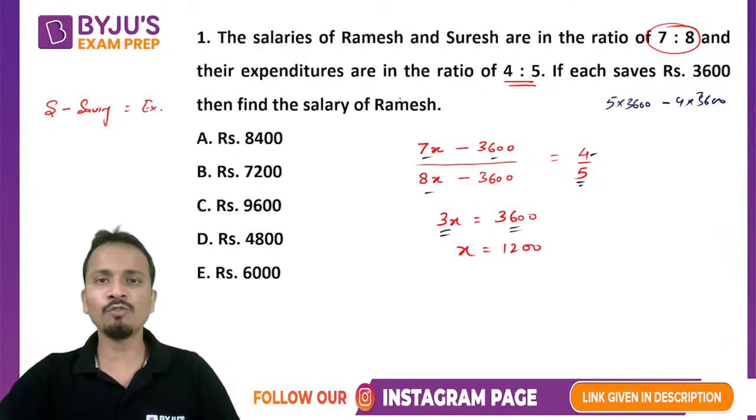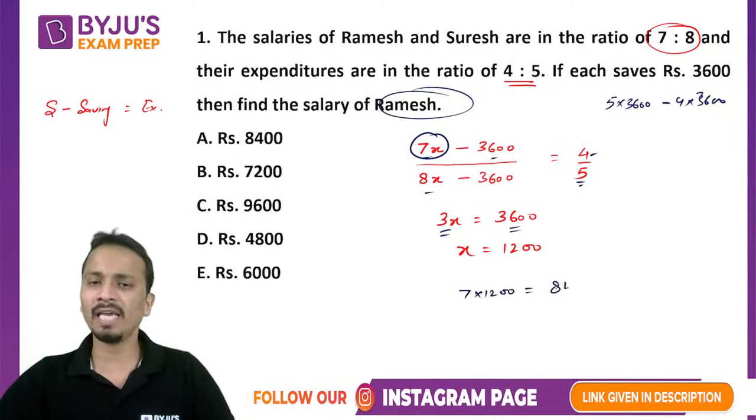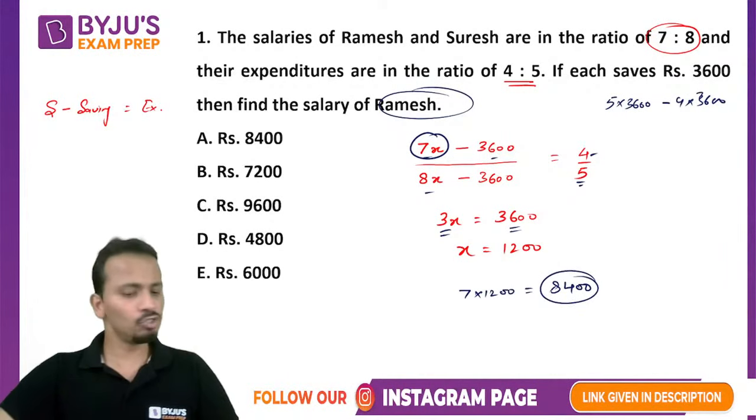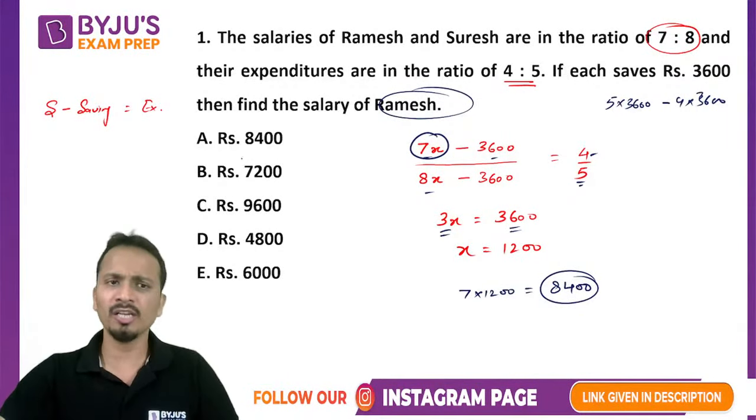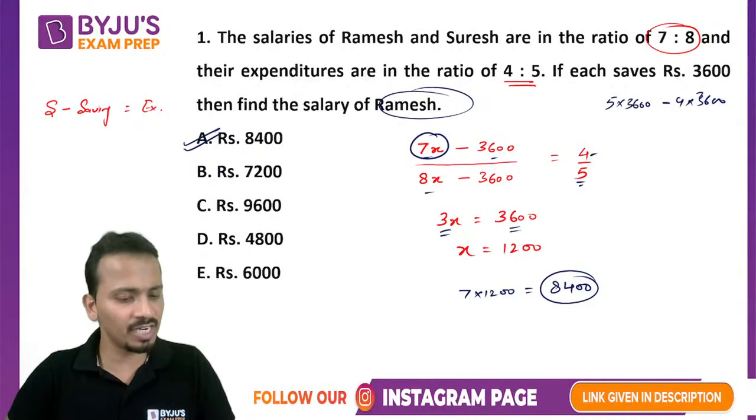Now we have to find out the salary of Ramesh. We assumed the salary of Ramesh as 7x. So 7 into 1,200, and the answer will be 8,400. So this is the faster way of doing this question. The answer will be option A. And yes, most of you have given a correct answer.